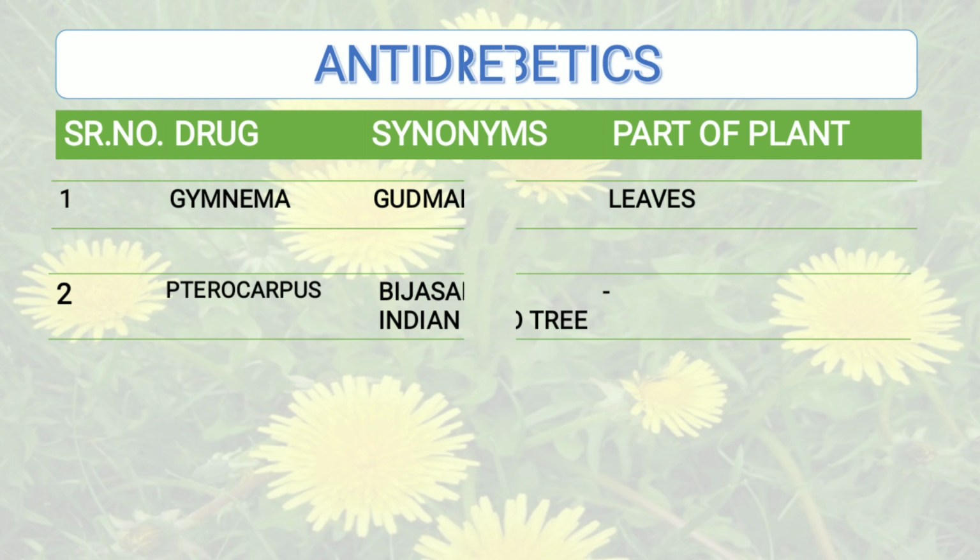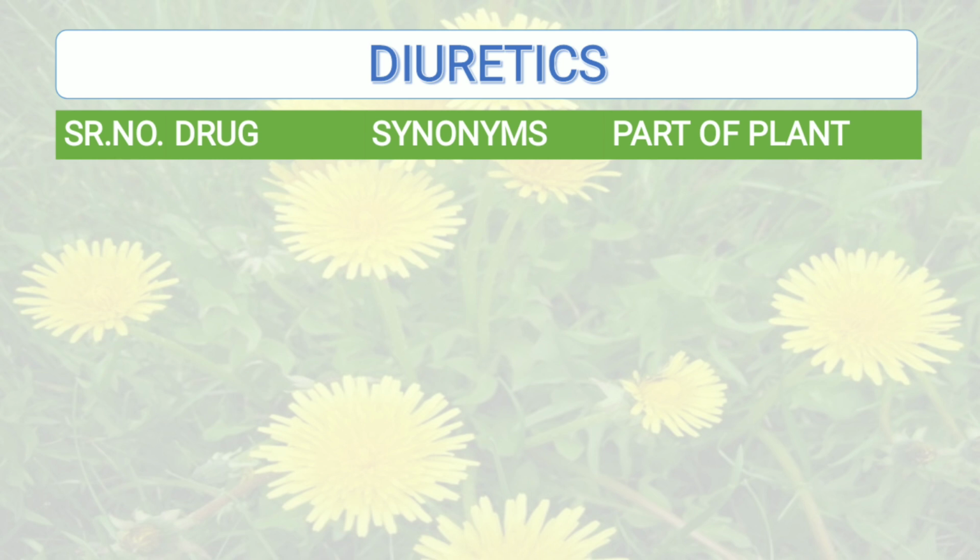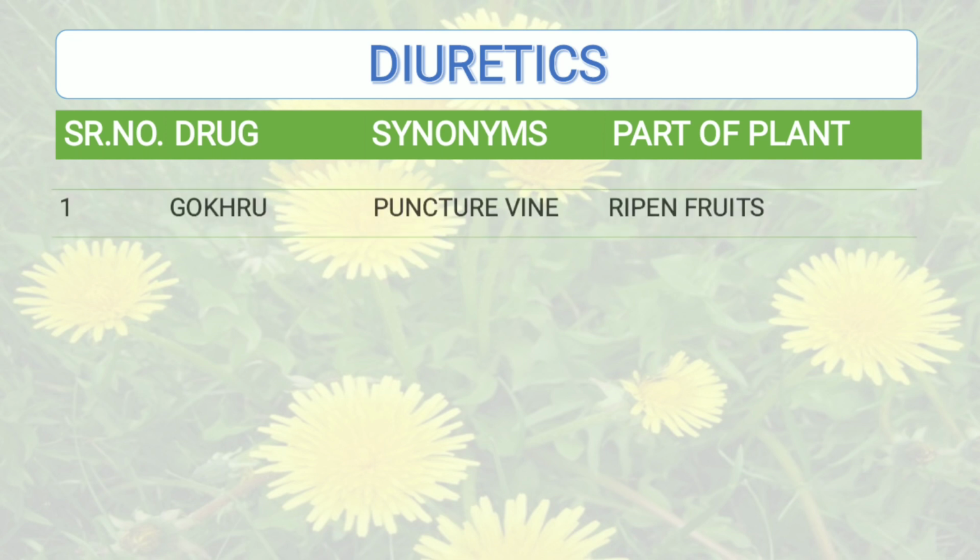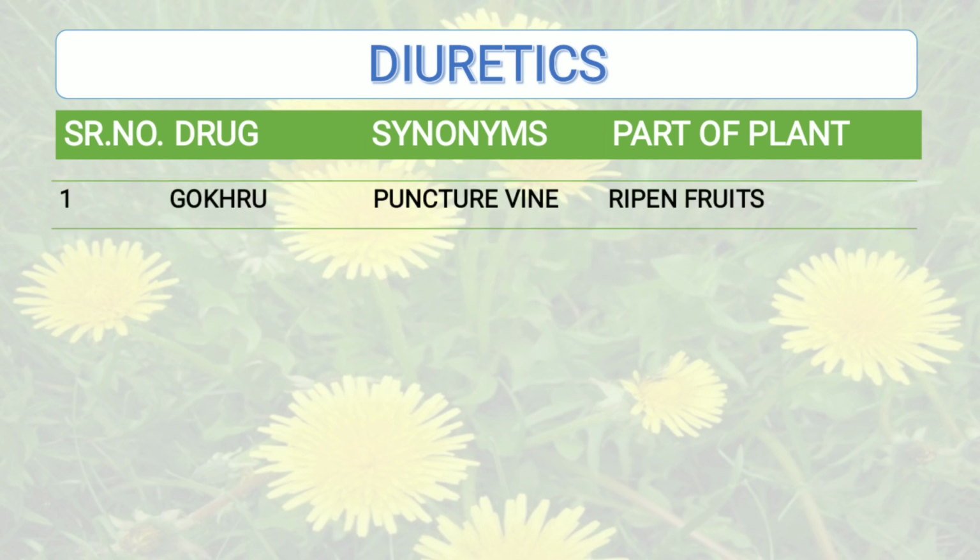Moving to the next category, that is diuretics. These are the drugs which increase flow of urine, and the drugs which belong to this category are, first one, gokru. Its synonym is puncture vine, and part of the plant that is used is ripe fruits.